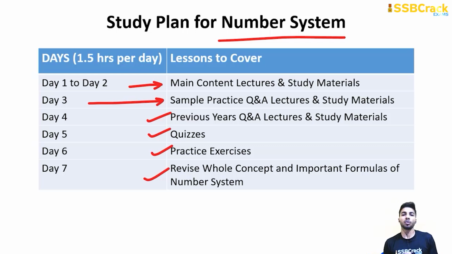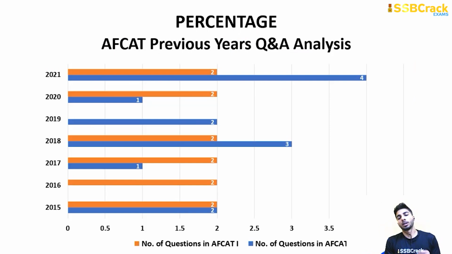Now whenever you study any topic of numerical ability, take a pen and paper. Of course we are going to give you study material, but take a pen and paper and write down your own things: some solving tricks, some formulas, some approaches. On the revision day, take those notes and revise them thoroughly. Solve some questions which you think might be tough, and solve only these types of questions. So this is about the number system.